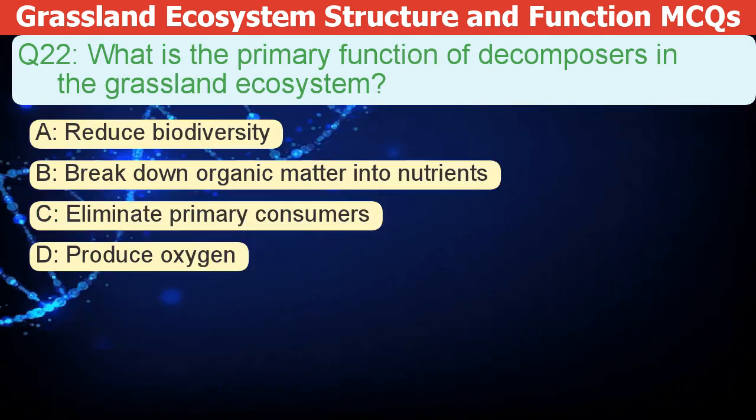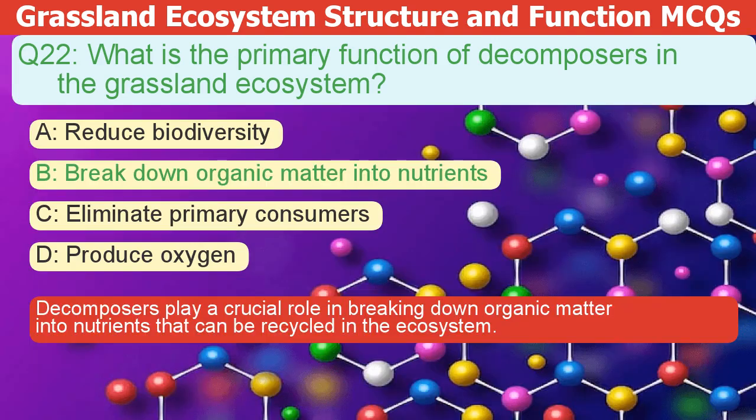What is the primary function of decomposers in the grassland ecosystem? A. Reduce biodiversity. B. Break down organic matter into nutrients. C. Eliminate primary consumers. D. Produce oxygen. The correct answer is B. Decomposers play a crucial role in breaking down organic matter into nutrients that can be recycled in the ecosystem.